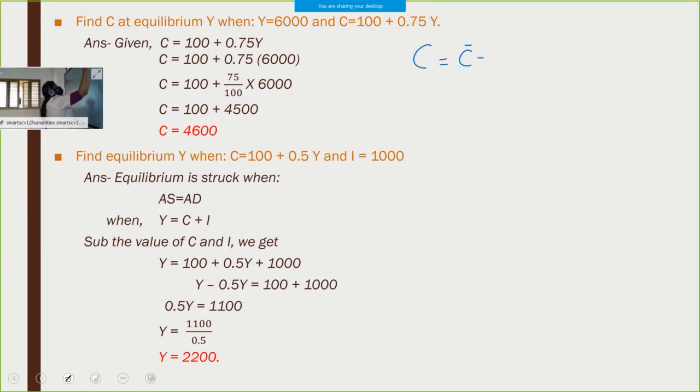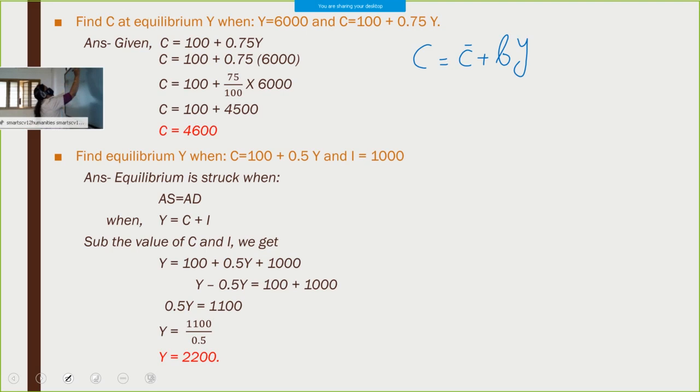What have they given? The equilibrium level of Y, and we have to find out C. They are giving Y and C. You just substitute. It's very easy.